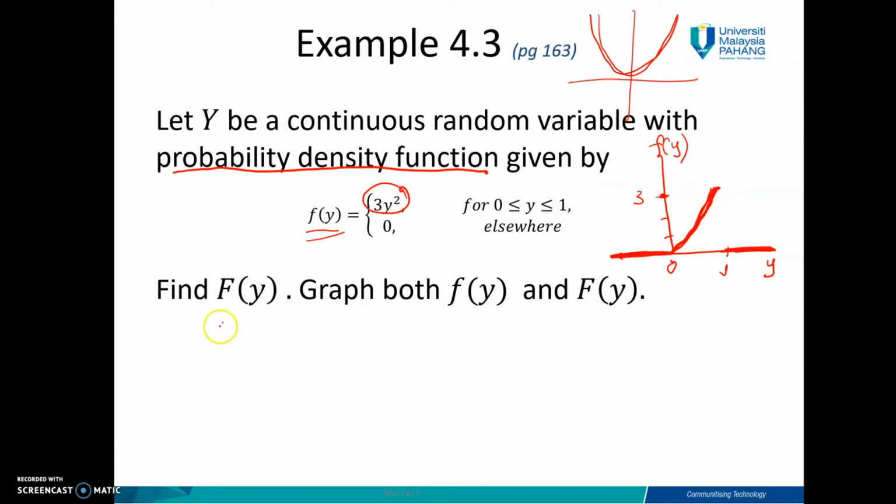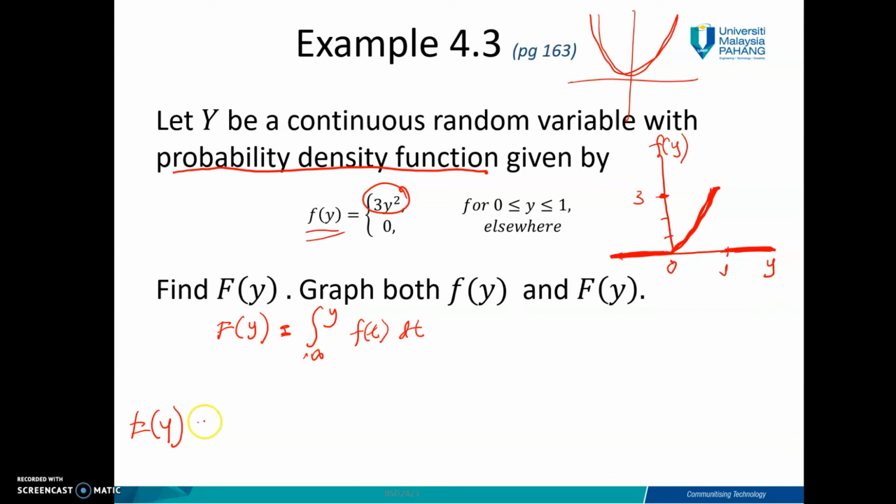Okay, do you remember from the previous theorem, when you want to find the distribution function, you need to integrate from negative infinity to y, f(t) dt. That means here we have y, but we use t in order to integrate. Okay, so now we have F(y). You look here, we have less than 0, 0 until 1, and greater than 1.